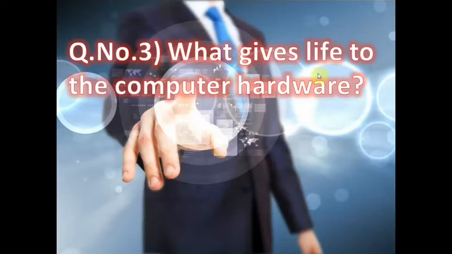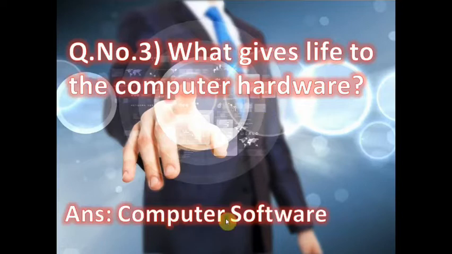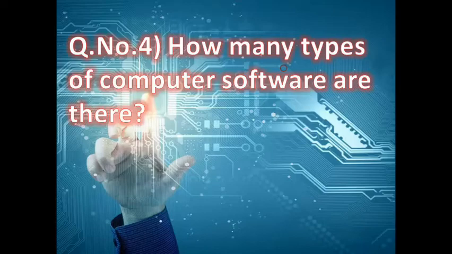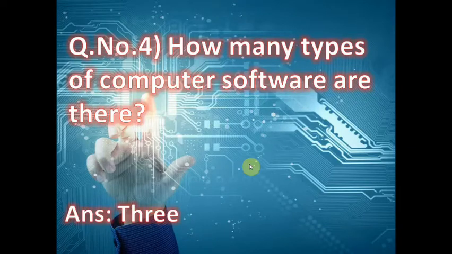Question number 3, what gives life to the computer hardware? Here the correct answer is computer software. Computer software gives life to the computer hardware. You know very well, without computer software there is no use of computer hardware. Now question number 4, how many types of computer software are there? You know there are 3 types of computer software. They are system software, application software, and utility software.